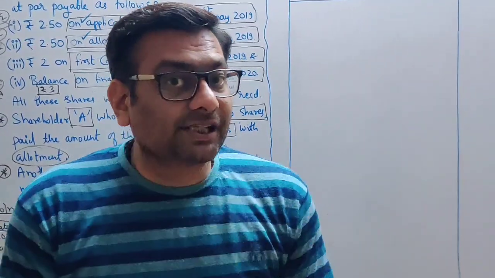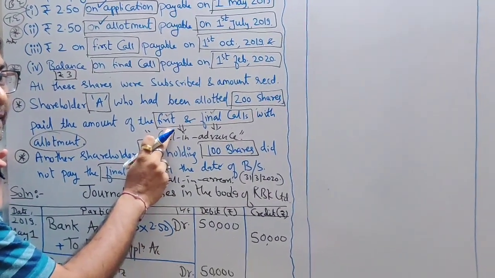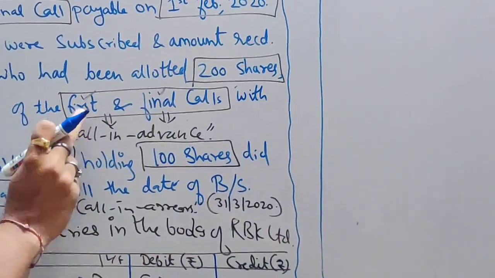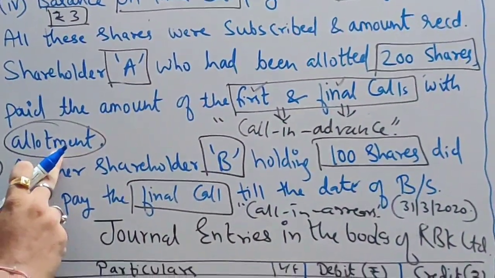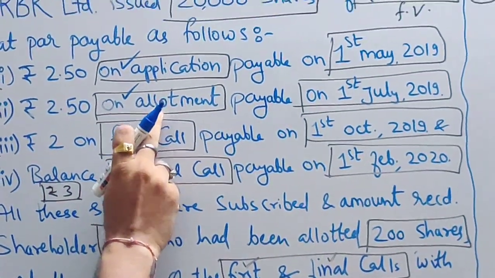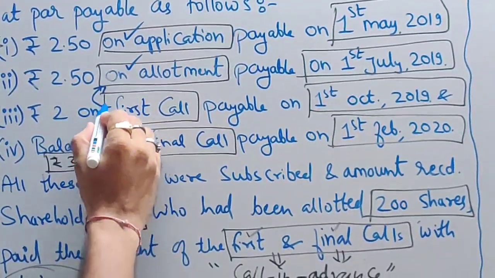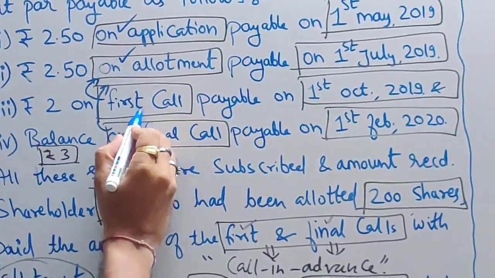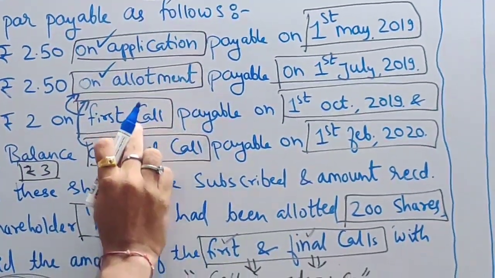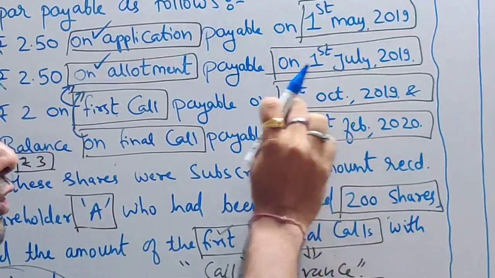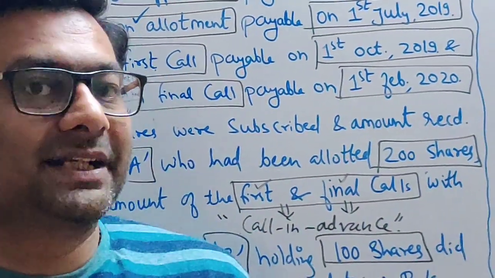Now coming back to this sum, we received advance money, first call advance money we received, correct? When we received first call money along with the allotment, correct? So on allotment, I received first call money, also I received final call money, but first call will be advanced at the time of allotment. When the first call becomes due on October 1, the advance gets cancelled. Am I clear with this?